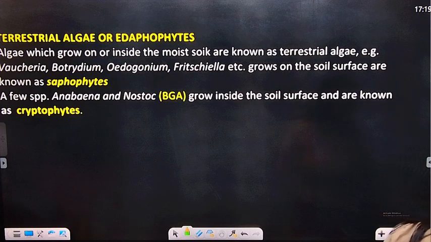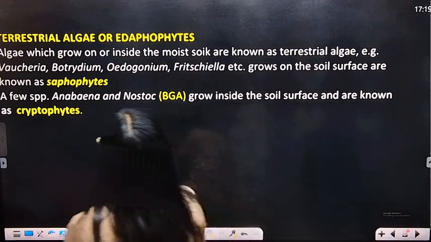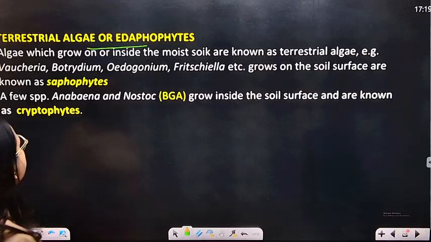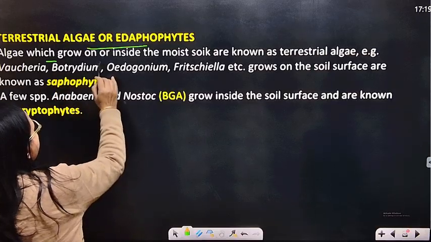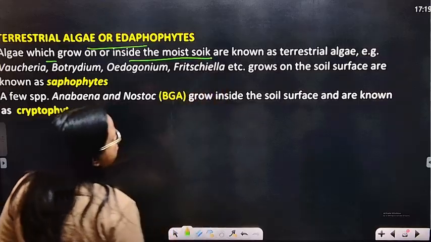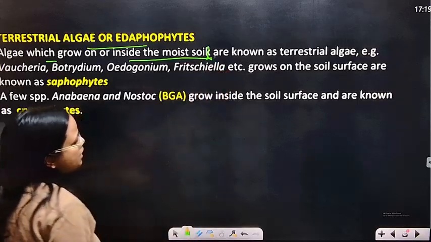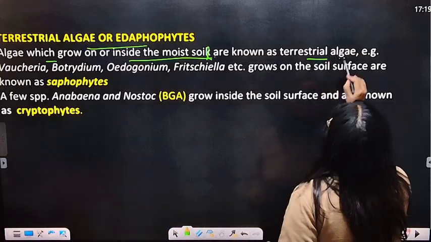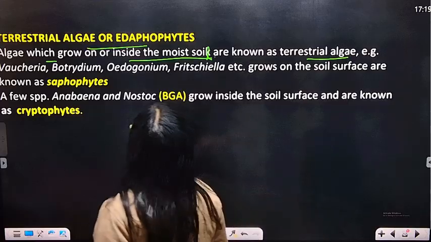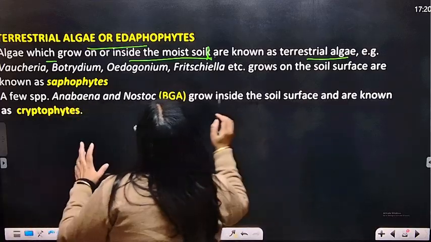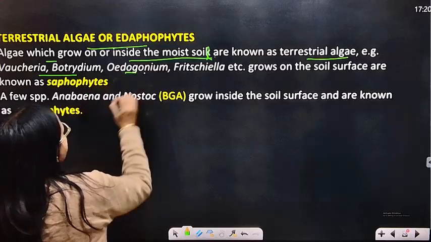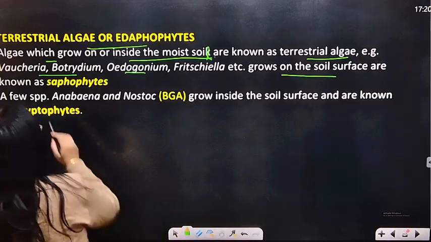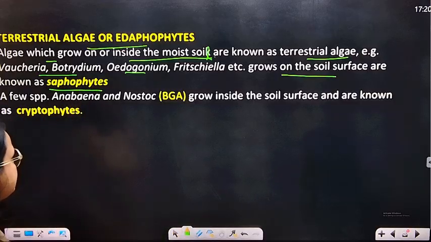Now the next is the terrestrial algae or edaphophytes. Terrestrial algae. Okay, so algae which grow on or inside the moist soil are known as terrestrial algae. Okay, clear? So Vaucheria, Botrydium, Oedogonium, Fritschiella, and those that grow on the soil surface are known as saprophytes.